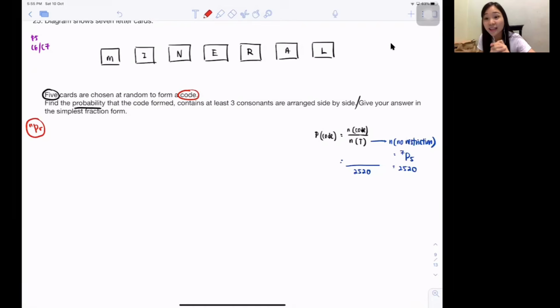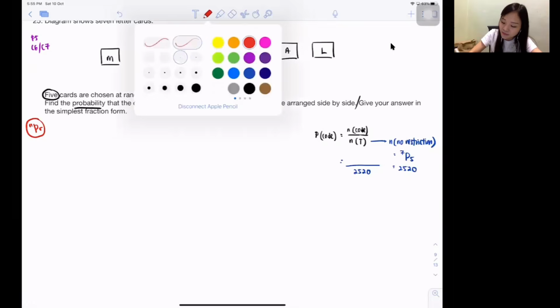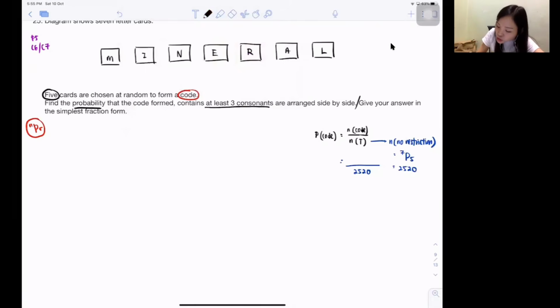So now you know the total maximum ways for you to arrange the code is 2520. Then what is the one on top? The one on top, let's look at the question. The question say, find the probability that the code formed contains at least, here, at least 3 consonants arranged side by side.